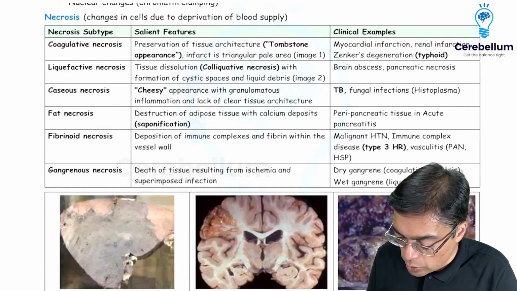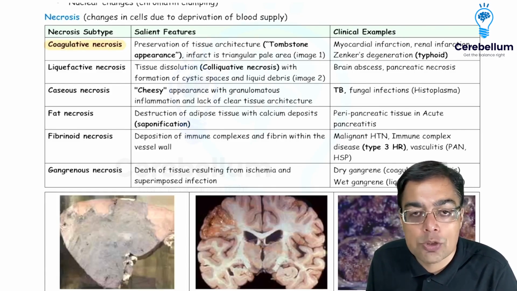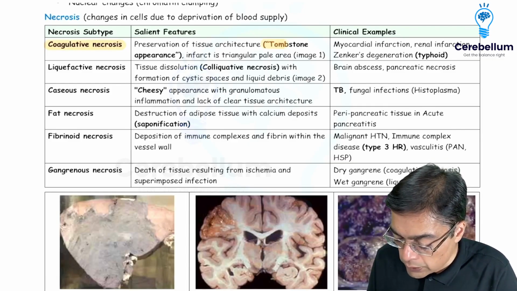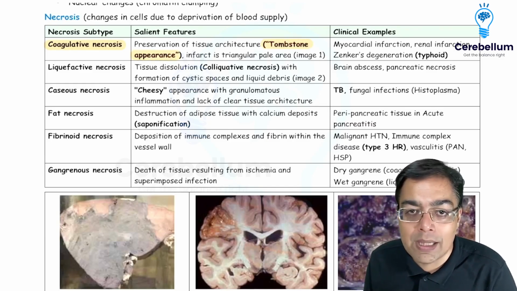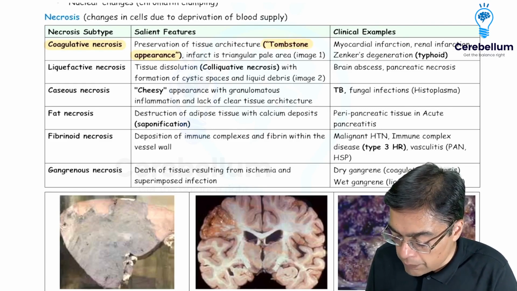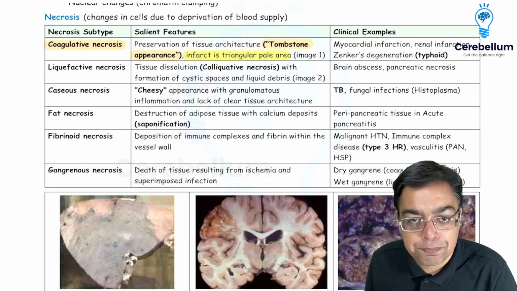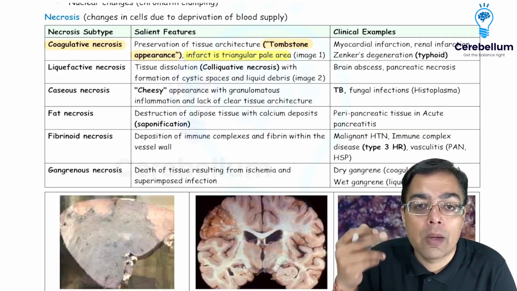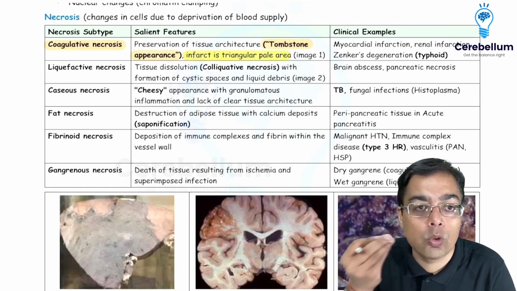So for necrosis, the commonest example to keep in mind is coagulative necrosis. This is the commonest histological pattern of necrosis observed. It is associated with preservation of the tissue architecture. So remember that one-liner, tombstone appearance, that was a NEET PG 2016 question. There can be a triangular area, which is given the name of an infarct. And therefore, anywhere you have the mention of the term infarct, myocardial infarction, renal infarction, that is going to be associated with coagulative necrosis.